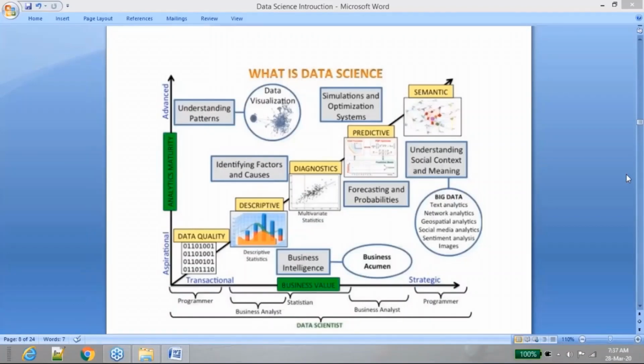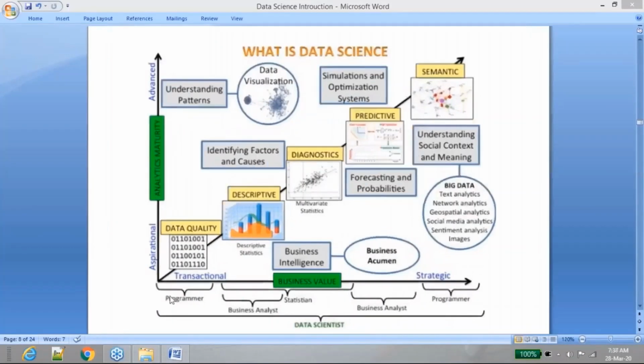As you can see, the scope of a data scientist lies across all these streams. It's not something where you are only doing predictive analytics. In order to do predictive analytics, you should also see the future data. You should also extract the historical data. You should be able to do data quality checks, descriptive analytics, diagnostic analytics, and also produce the predictive analytics as well.